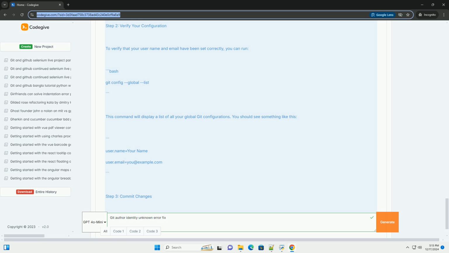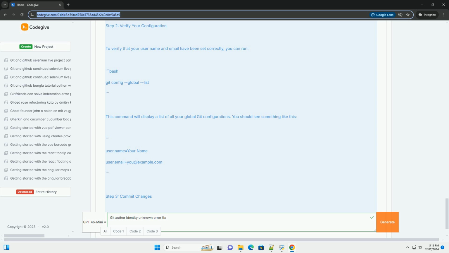Troubleshooting. If the problem persists even after setting your username and email, consider the following. Make sure you are in a Git repository, check with git status. Ensure there are no typos in your username or email. Check if there are any other configurations that might override your settings, for example repository-specific settings.